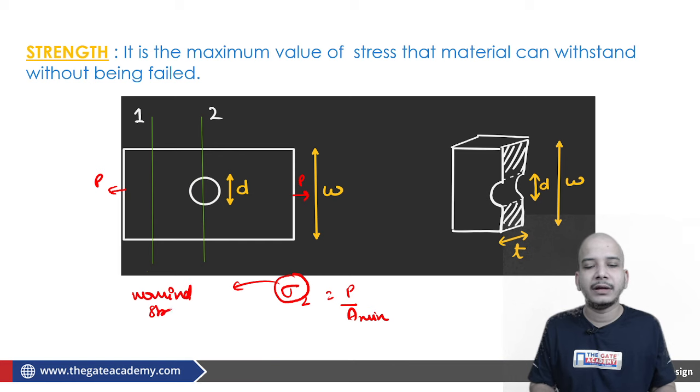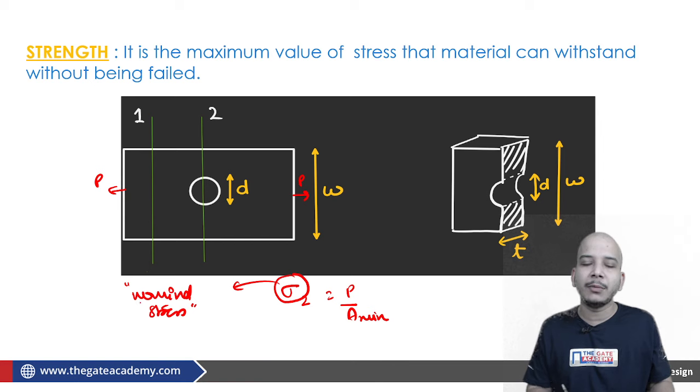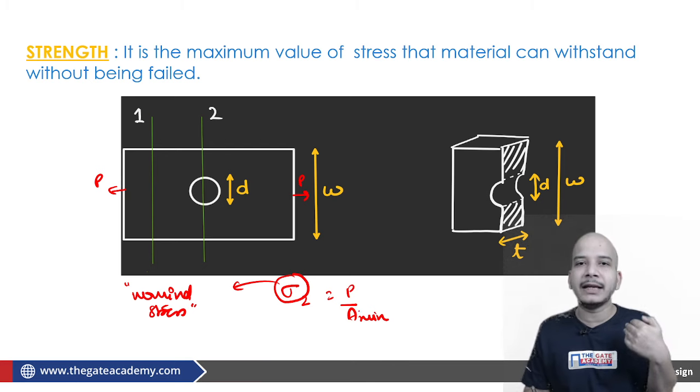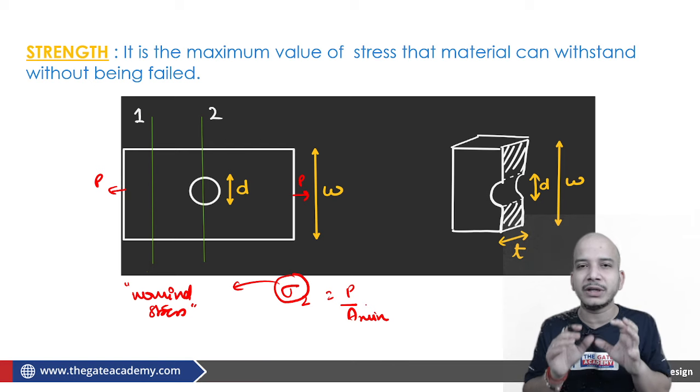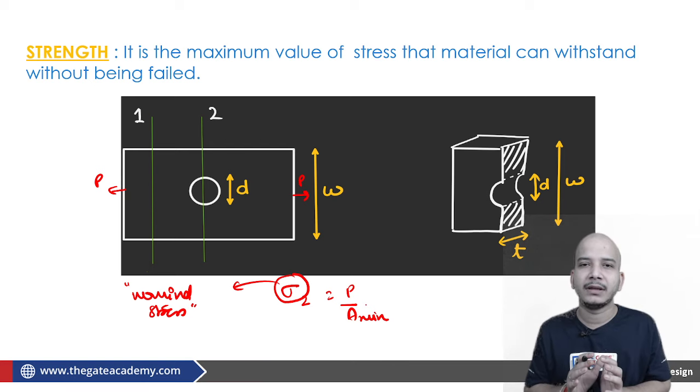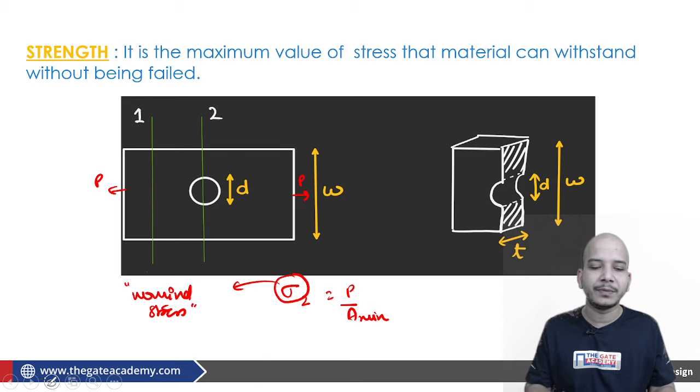Nominal stress as far as design is concerned. Why nominal? What is the meaning of nominal? Nominal means only by name. Only by name, if you want to determine the maximum value of stress, then it is P by A minimum. But in actual, if we want to decide the actual amount of stress at any point on this body, the maximum value of stress at any point on this whole body, then it is not your sigma 2. It is something different from sigma 2.